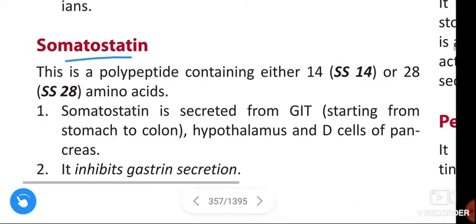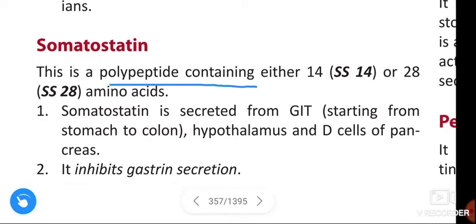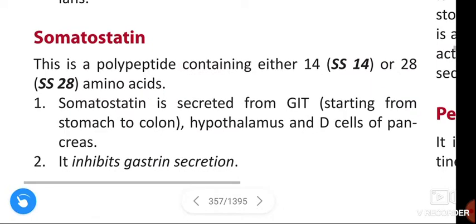Once again, somatostatin. It is a polypeptide containing either 14 or 28 amino acids. Somatostatin is secreted from the gastrointestinal tract, hypothalamus and D cells of pancreas. It inhibits the gastrin secretion.